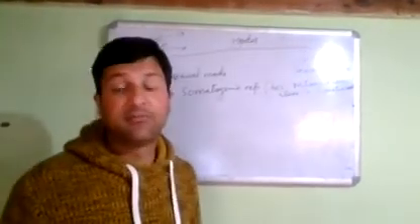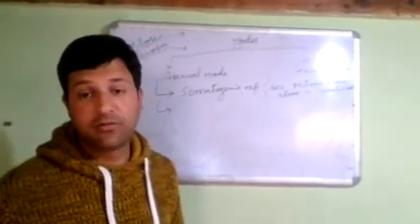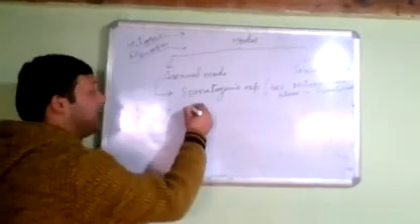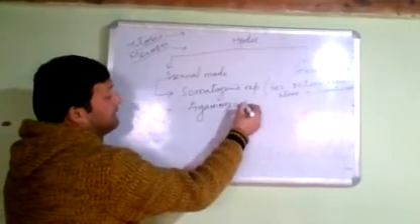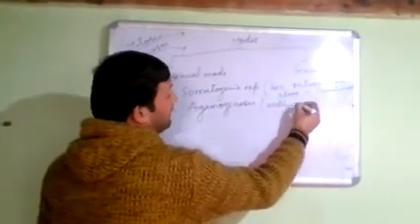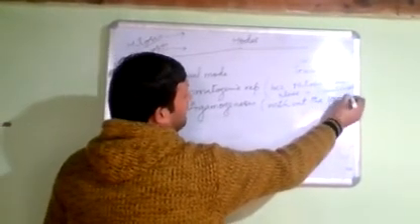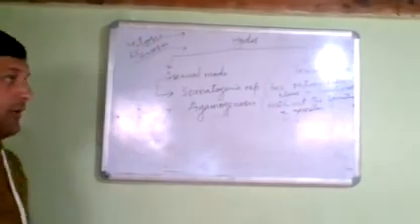Second one, it is also called agamogenesis. A means without, and gamo means gametes. That means there is no gamete formation during this process of reproduction. That is why this type of reproduction is also called agamogenesis, without the formation of gametes. This is the process of asexual reproduction.